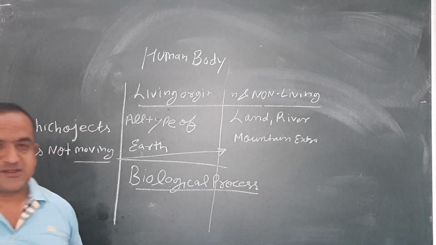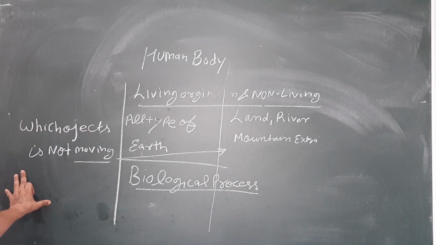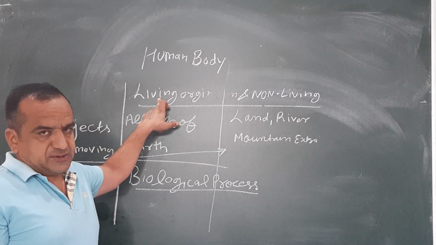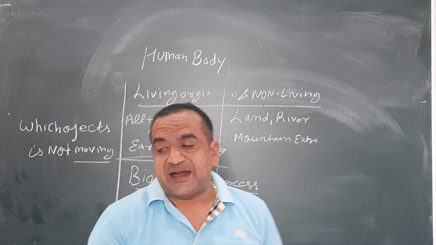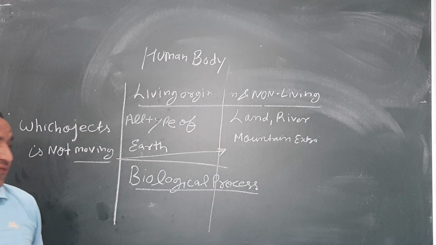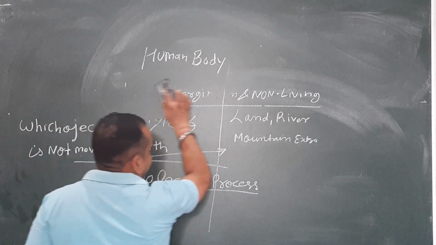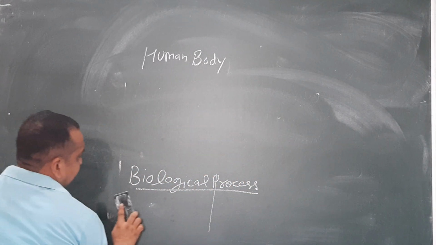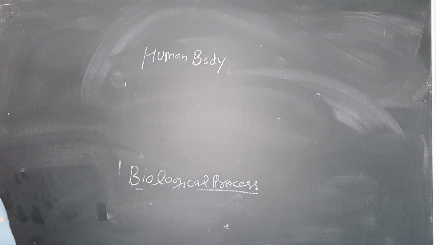It is not a criterion, moving or not moving, because plants are not movable objects on the earth but they are counted as living organisms. So what criteria can we use to decide living and non-living? First, where a biological process is done in the organism, it is called a living organism. And where no biological process is done, it is called a non-living organism.